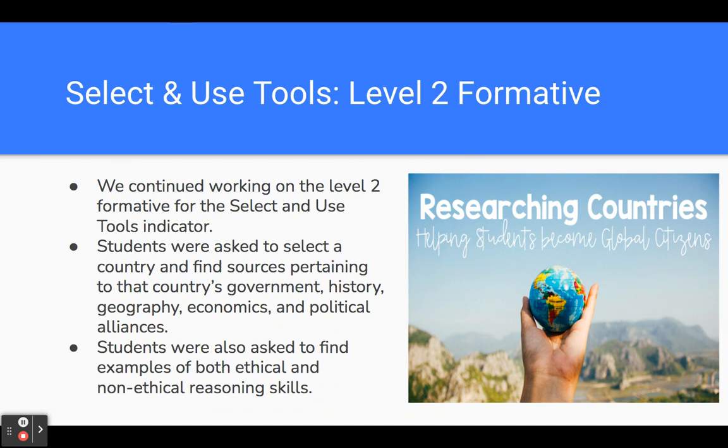We continued working on the Level 2 formative for the Select and Use Tools indicator. Students were asked to select a country and find sources pertaining to that country's government, history, geography, economics, and political alliances. Students were also asked to find examples of both ethical and non-ethical reasoning skills through the Level 2 formative.